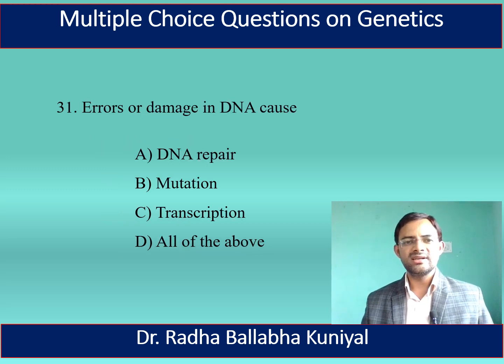The next question is, errors or damage in DNA cause A. DNA repair, B. Mutation, C. Transcription, D. All of the above. Here the right answer is mutation. The damage or error in DNA cause mutation.